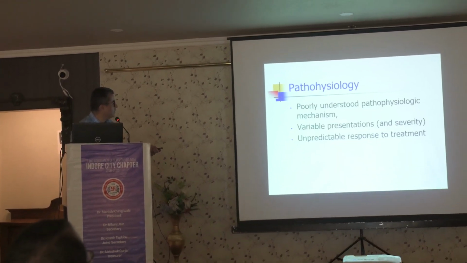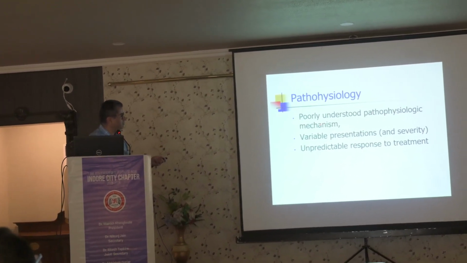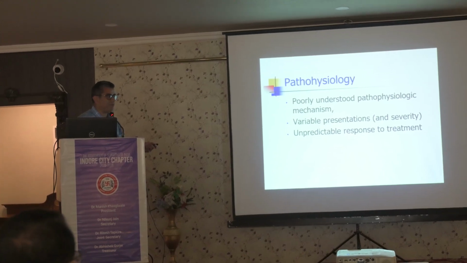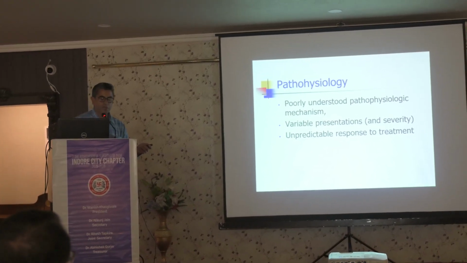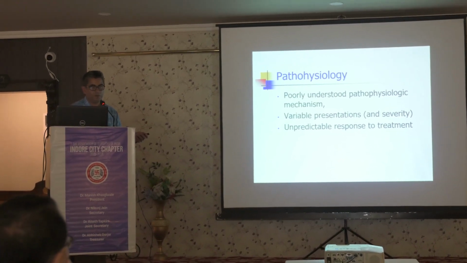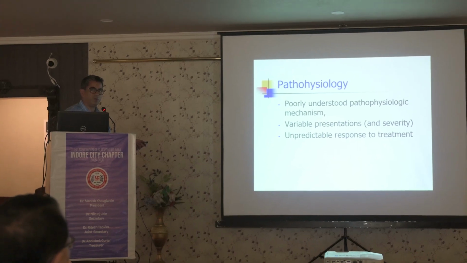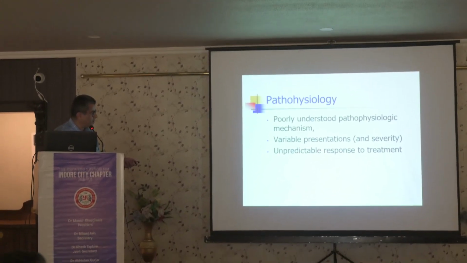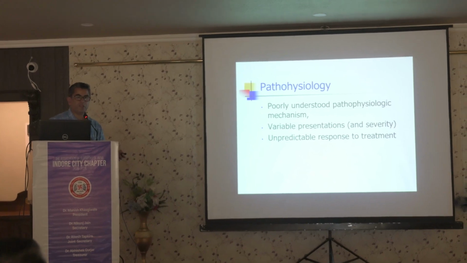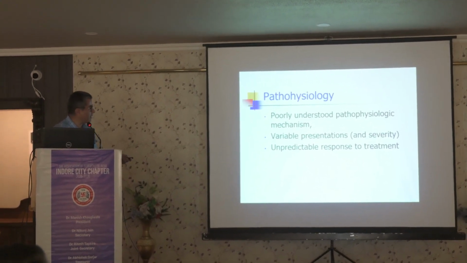So the pathophysiology is poorly understood. There are variable presentations and severity. Some patients may have a very prominent median arcuate ligament syndrome on the CT scan, but they may have no symptoms at all. So it is actually very difficult to decide which patient you need to operate and which not, because at times even after surgery the patient's pain may not go. So it's a bit tricky.